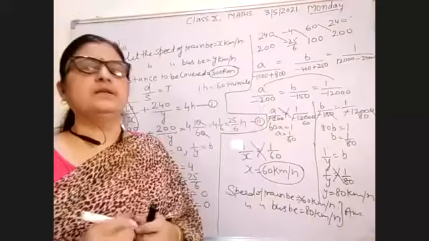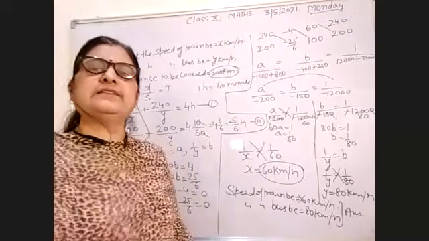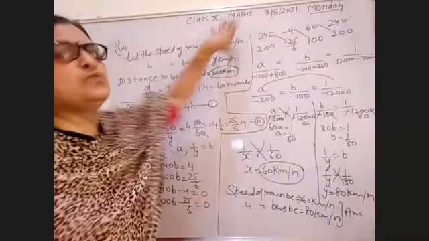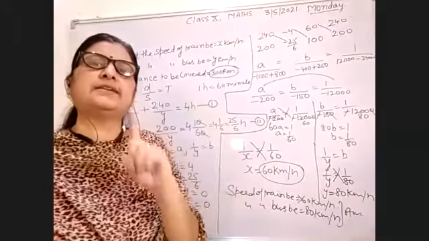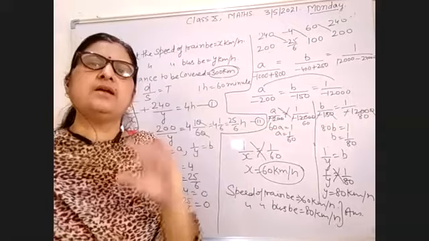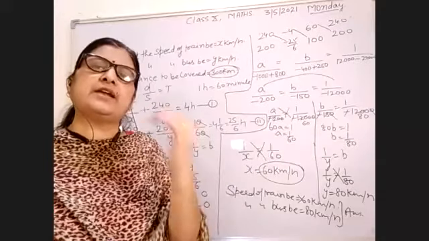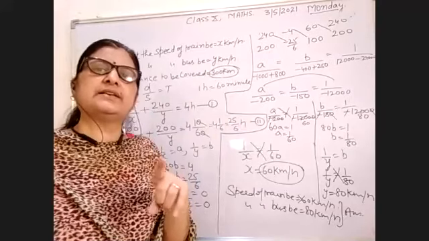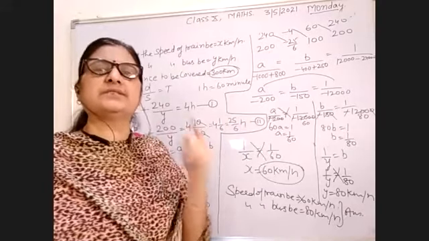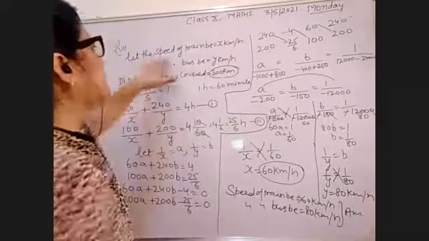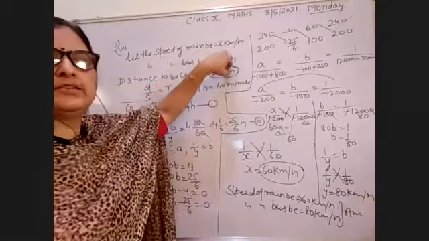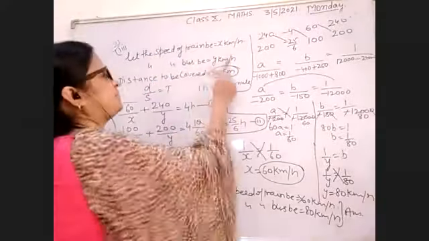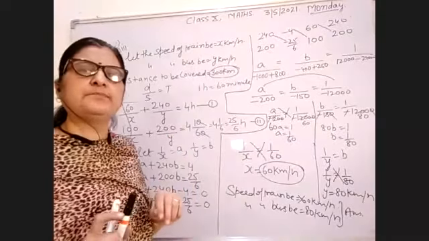Repeating this question, how will you find it? You have to find two things, because the total distance of 300 kilometers is covered partially by the train and partially by the bus. Let the speed of the train be x kilometers per hour and the speed of the bus be y kilometers per hour.